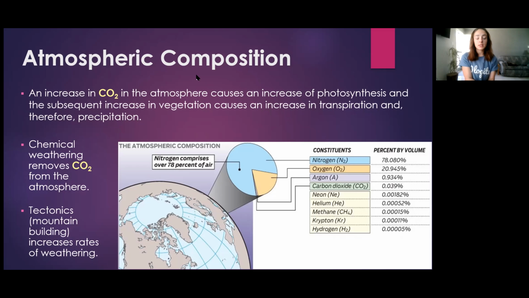However, if you think about this as actually a negative feedback, the feedback loop comes in when an increase in CO2 causes an increase in photosynthesis. The increase in photosynthesis will cause a decrease in CO2. Therefore, this is a balancing act, balancing the levels of CO2 in the atmosphere.